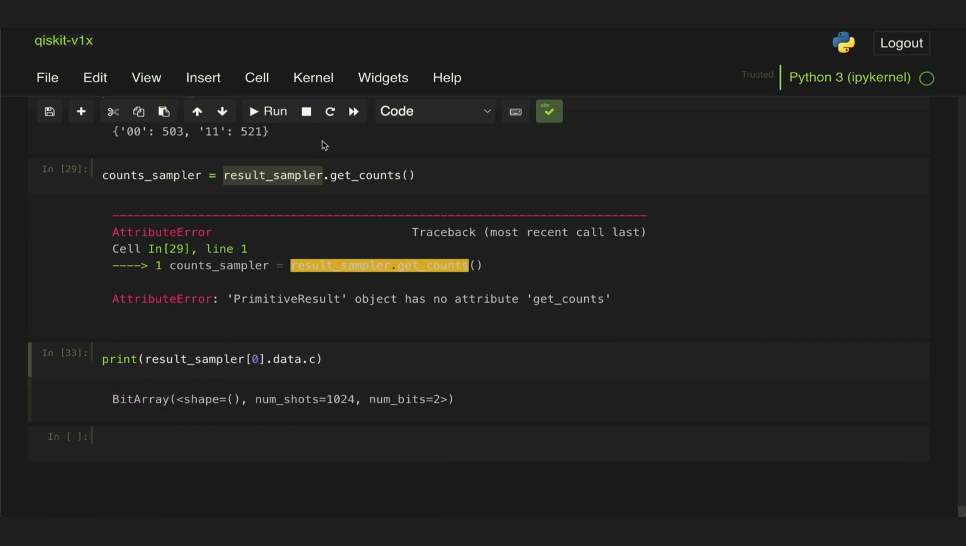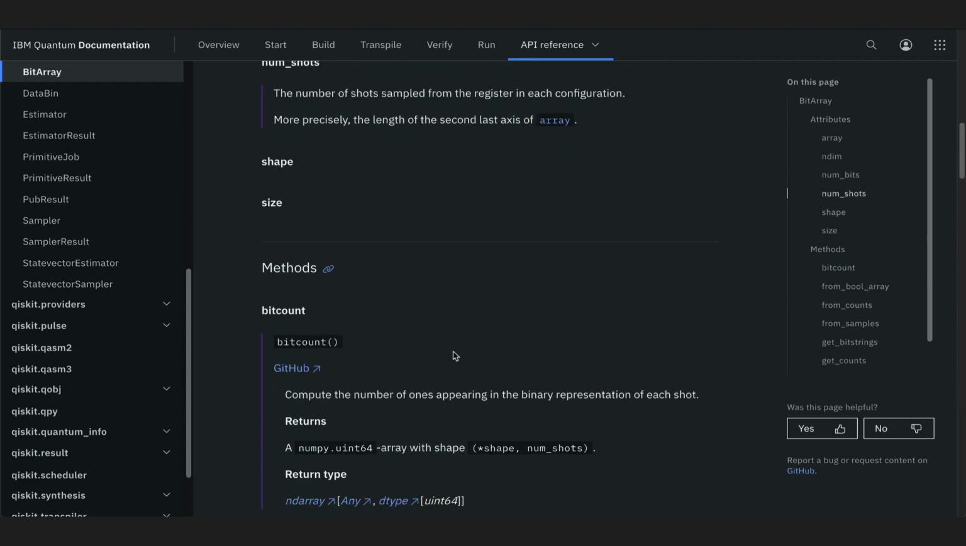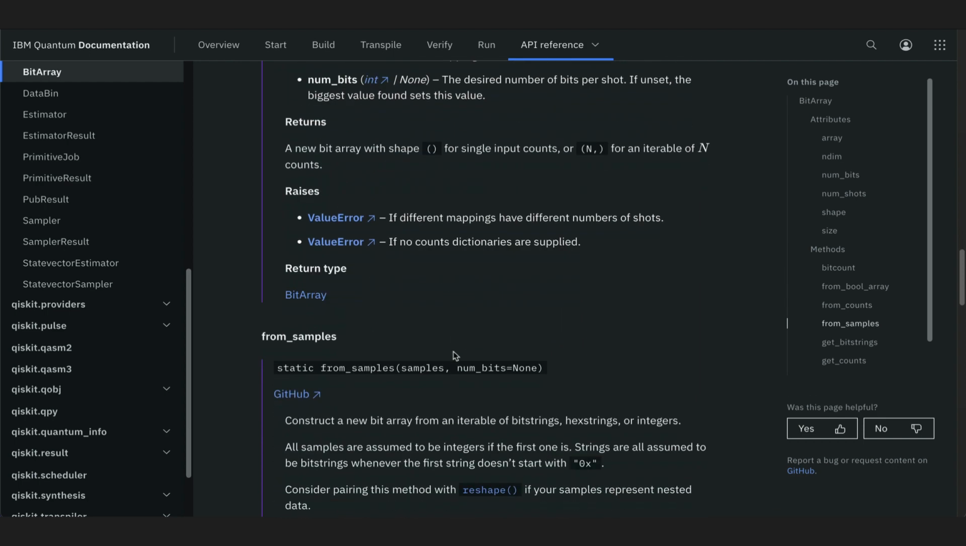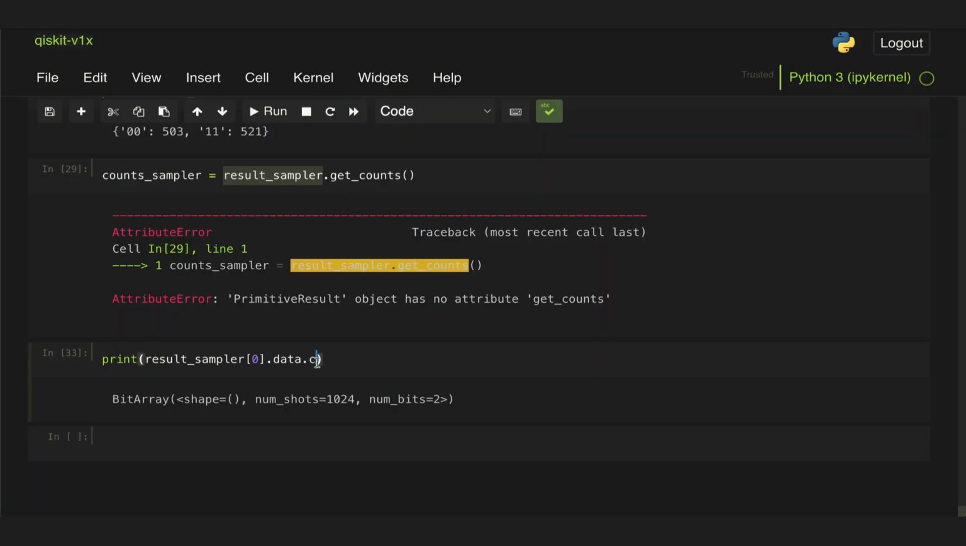If we go to the Qiskit documentation and look at what a bit array is, it says it's an object that contains a block of data that represents an array of bit strings. But if we look at some of the methods it has available, we can see that it does indeed have a get_counts method we can use to extract our counts. So here we can then use the .get_counts to get our result.